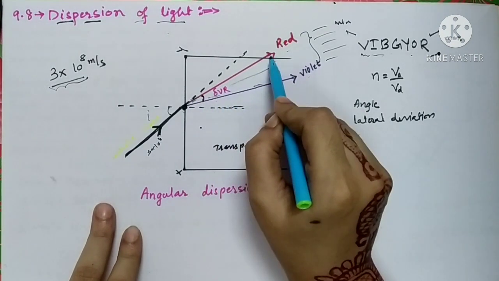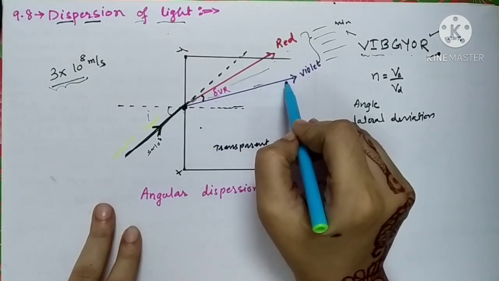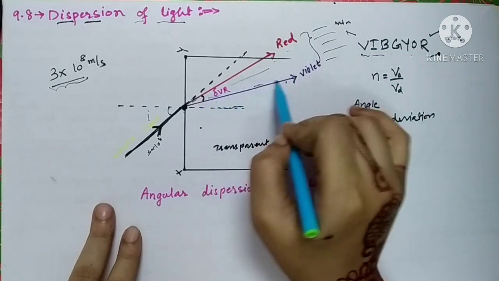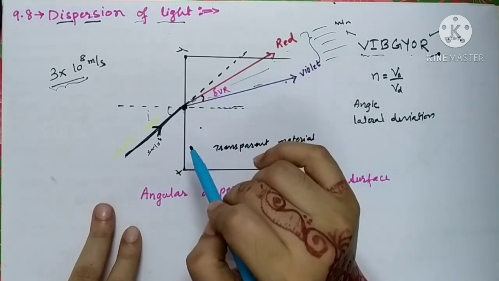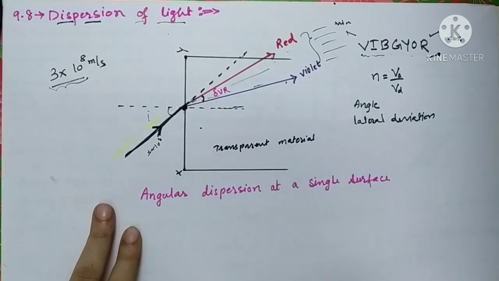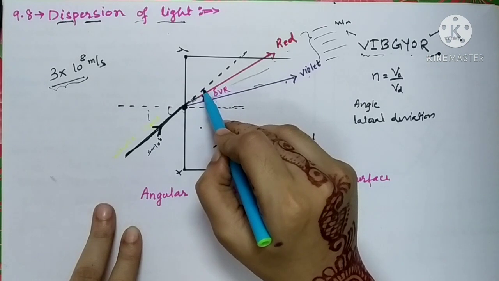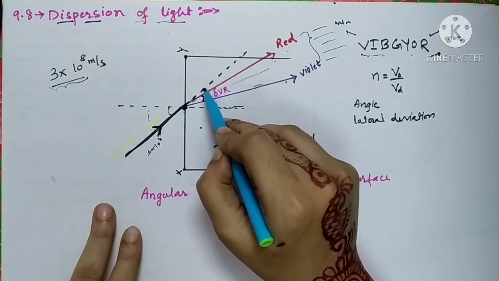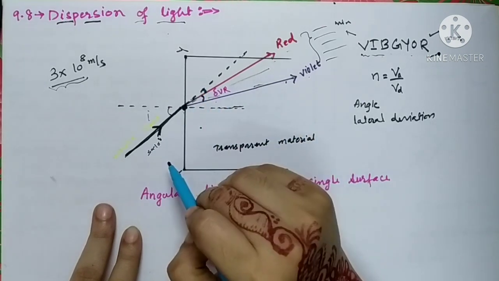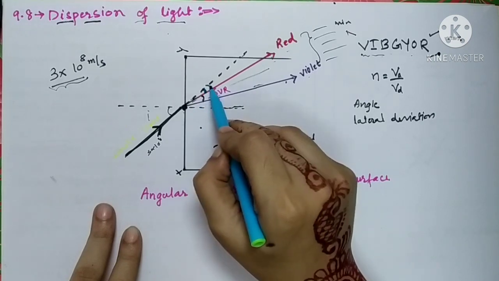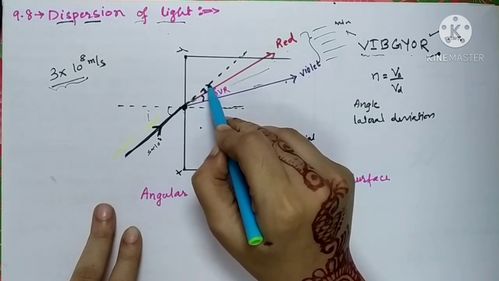This is our red color and this is our violet color, and the rest of the colors are in between. So what is deviation? Deviation is the angle between the refracted ray and the original direction. So this is the angle of deviation for red color. Similarly, the angle of deviation for violet color is this much.